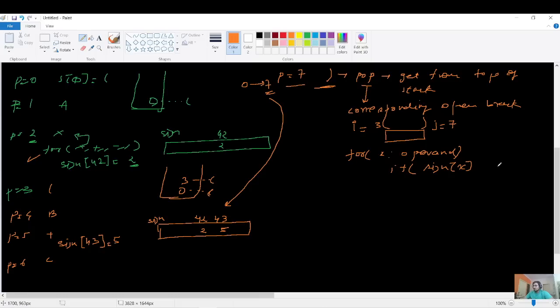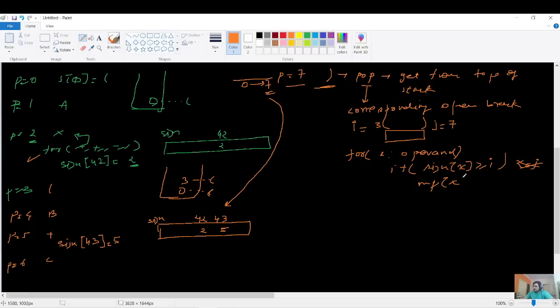That is my job. So sign of x, if it is greater than or equal to i, because I want it in the range 3 to 7. So definitely I have to check that it is greater than or equal to i. I do not have to check that sign of x is less than or equal to j, because sign itself does not have indexes beyond that; it just has the indexes from 0 to 7. That is why I'm not writing this condition. I hope you're getting this point.